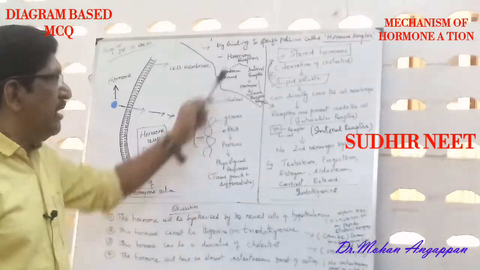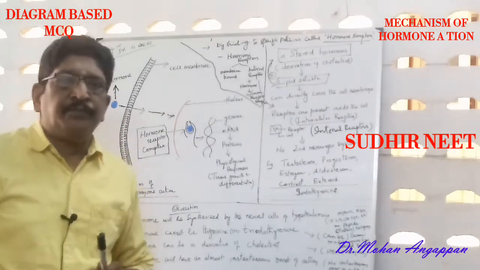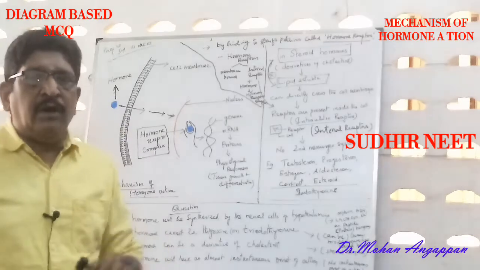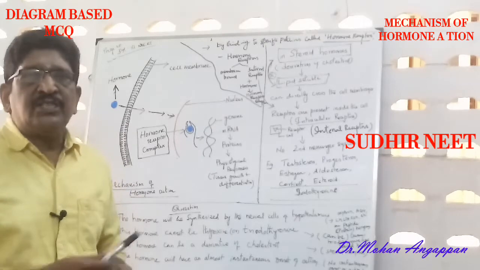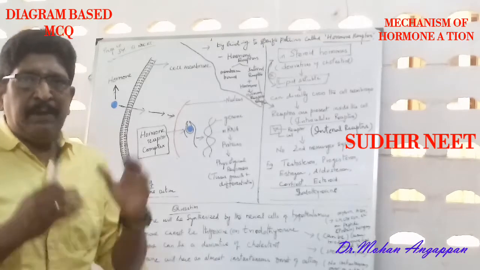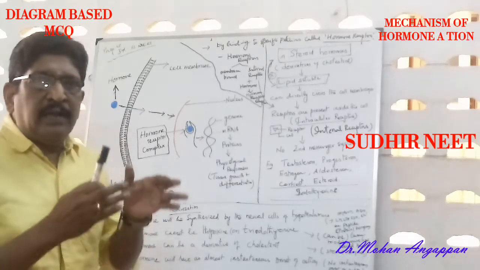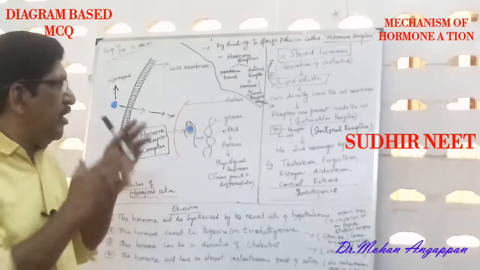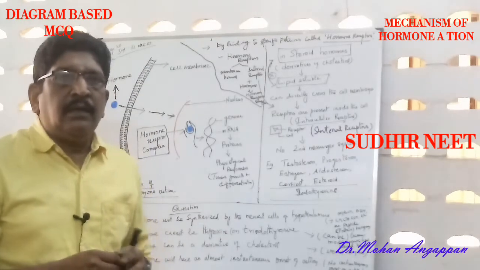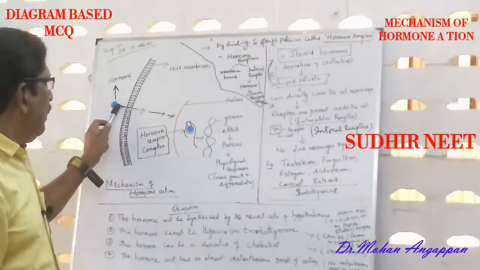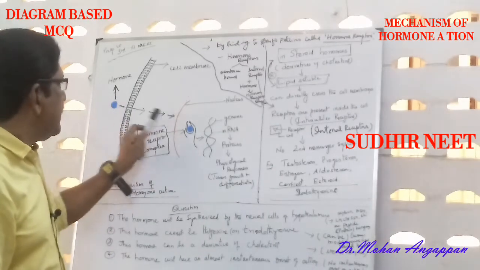For this, we must have a fundamental knowledge of the mechanism of action of hormones. I told you there are two types of hormones: peptide or protein hormones, and steroid hormones. The peptide hormones are water soluble but not lipid soluble, whereas the steroid hormones are lipid soluble. Here you can see the hormone outside directly enters the cell.